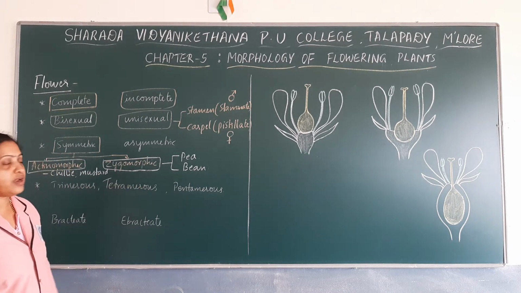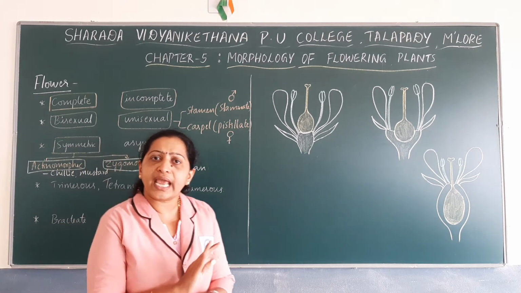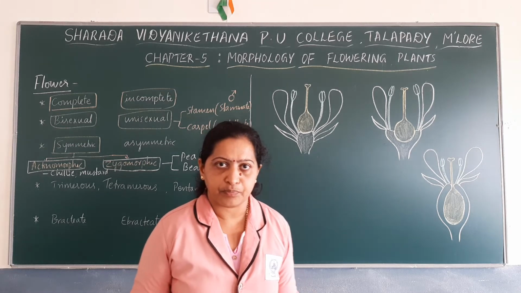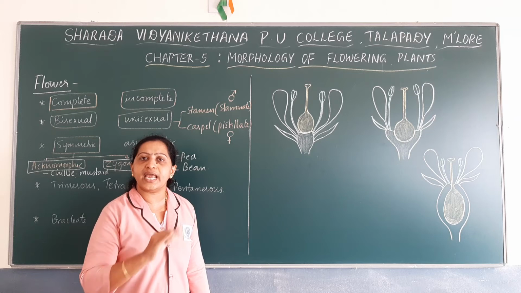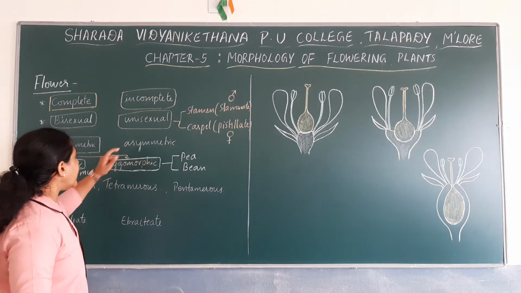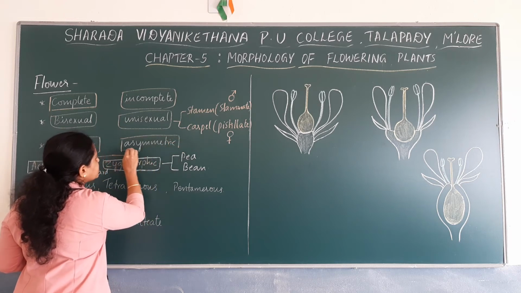And there are certain flowers which cannot be divided into two equal halves in any of the vertical plane. Such flowers are called asymmetrical flowers.